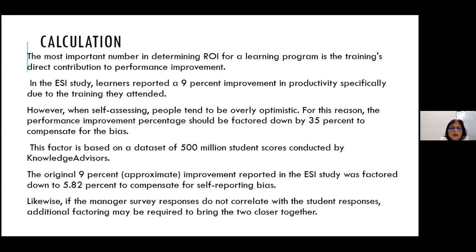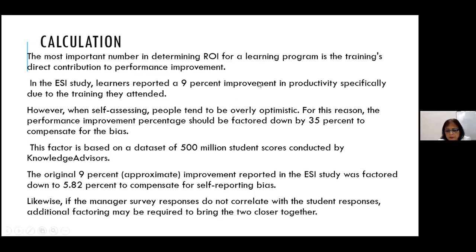Then the original 9% will be toned down, and the improvement reported in the ESI study was toned down to 5.82%. That is the 35% factor to compensate for the self-reporting bias. And likewise, if the manager survey responses do not correlate with the student responses, additional factoring down may be required, so that they become closer together.